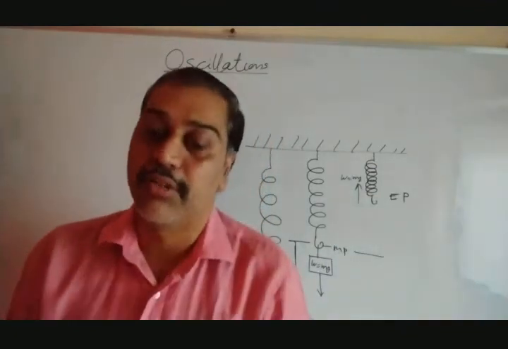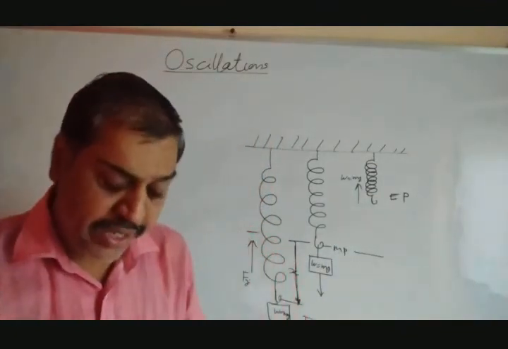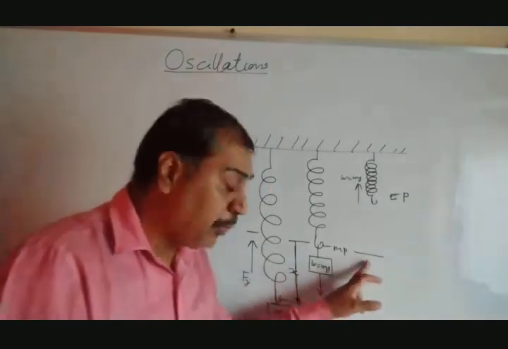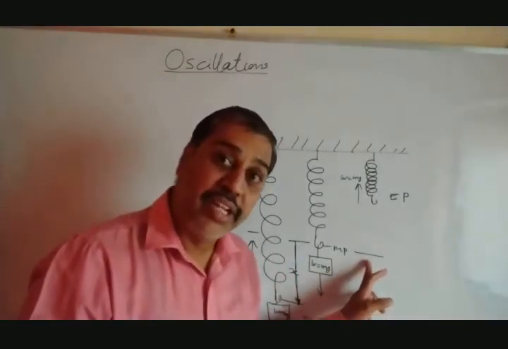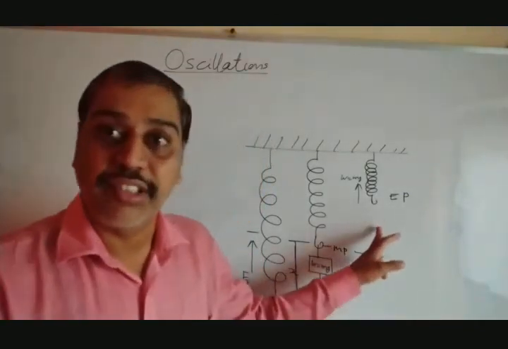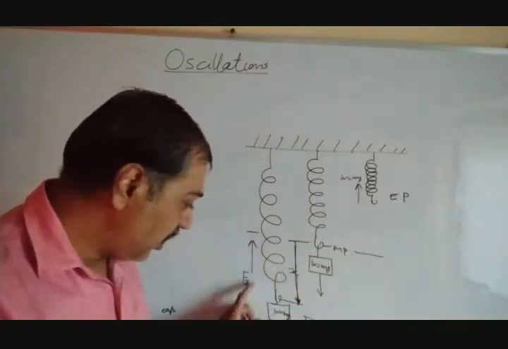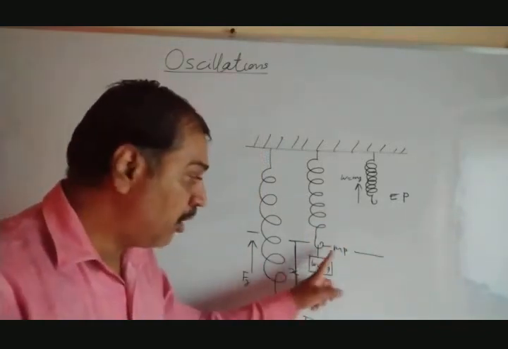At this position also, the spring tries to come to its original position, the mean position. Meaning, again some internal forces are created. Here when we stretch, the forces get created and they move toward the mean position.